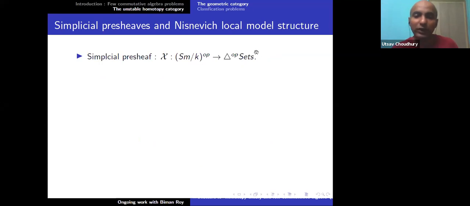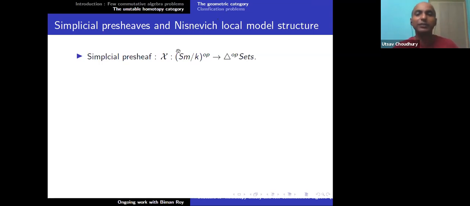So what is a simplicial set? A simplicial set is points, lines, triangles, tetrahedrons, higher dimensional tetrahedrons, and how points are identified with boundary points of a line, how lines are identified with the boundaries of a triangle, and how triangles are identified with the boundaries of a tetrahedron. All this information is built into this gadget.